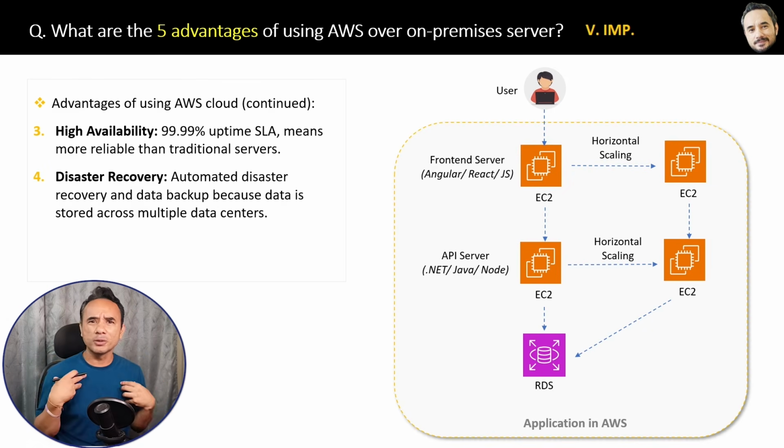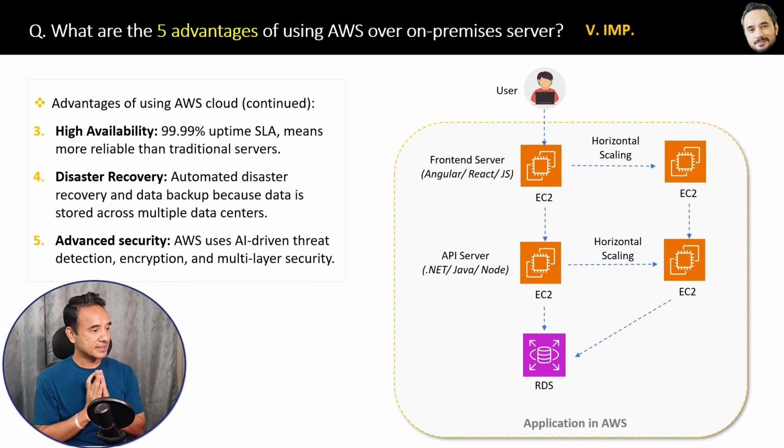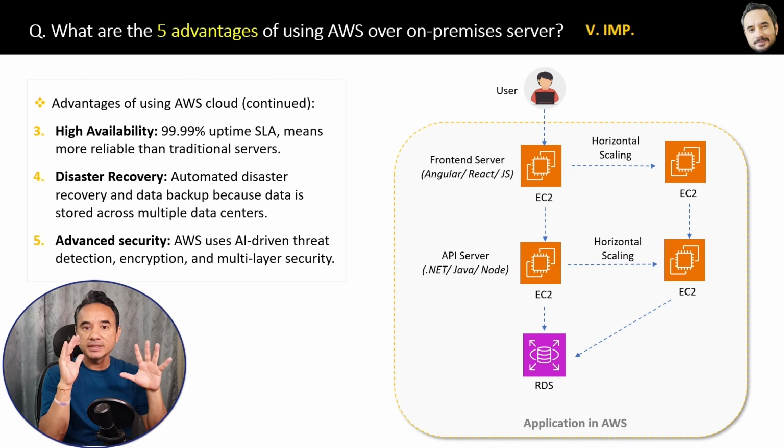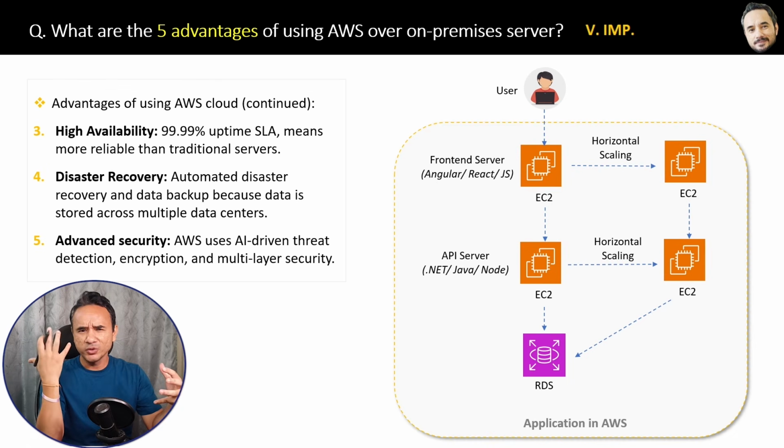Whereas if you have on-premise servers, you would need to manage separate backup servers manually on your own, right? Finally, the fifth advantage is advanced security. AWS uses AI-driven threat detection, encryption, multi-layered security, which you don't even have to think about.